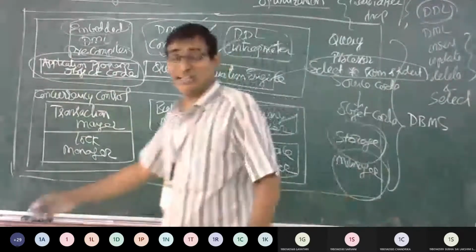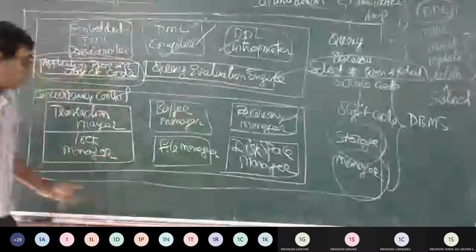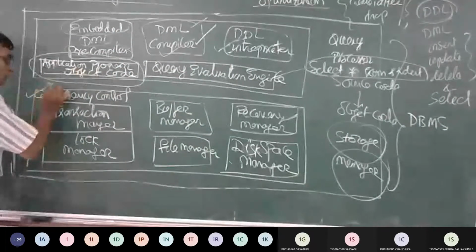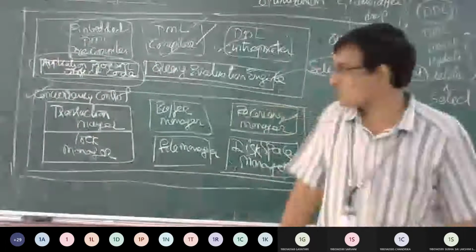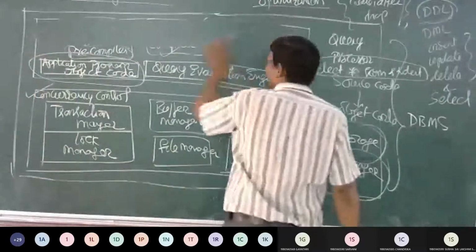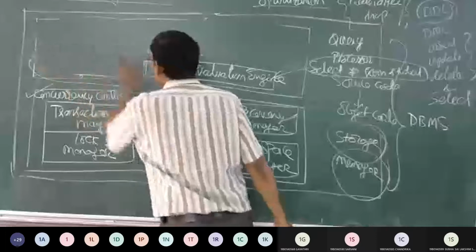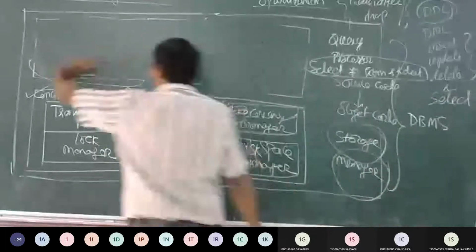Now, what are the roles and responsibilities of the storage manager? 1, it supports concurrency control. So, what is concurrency control?